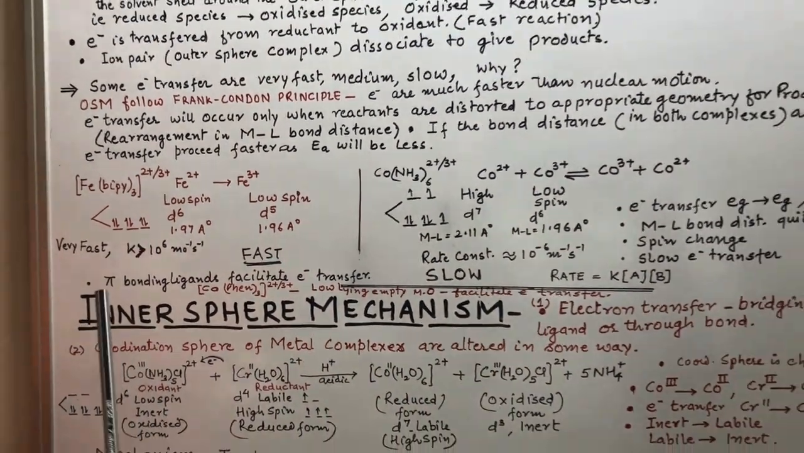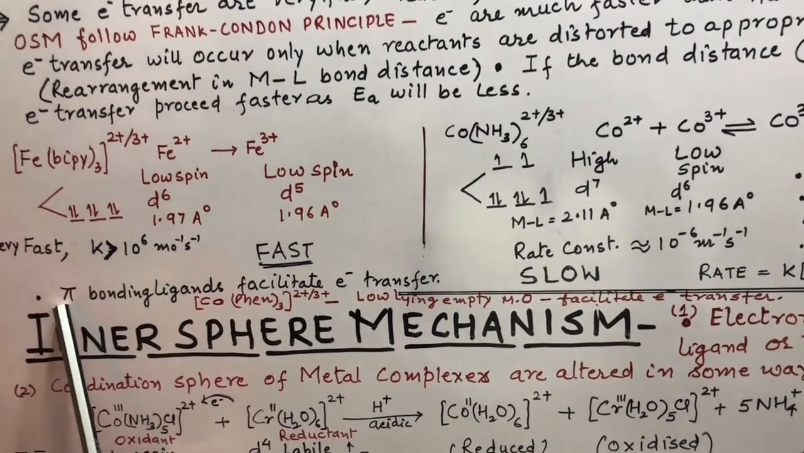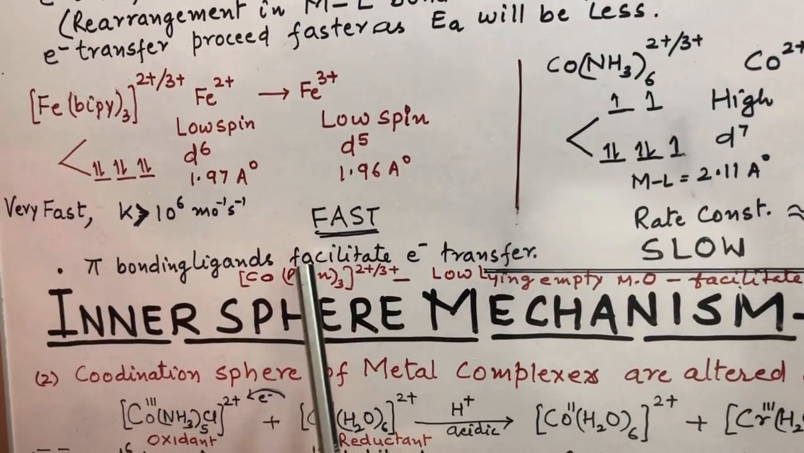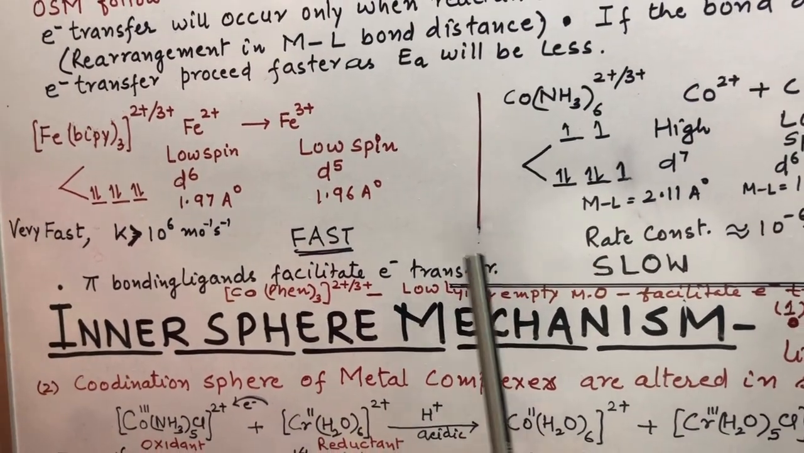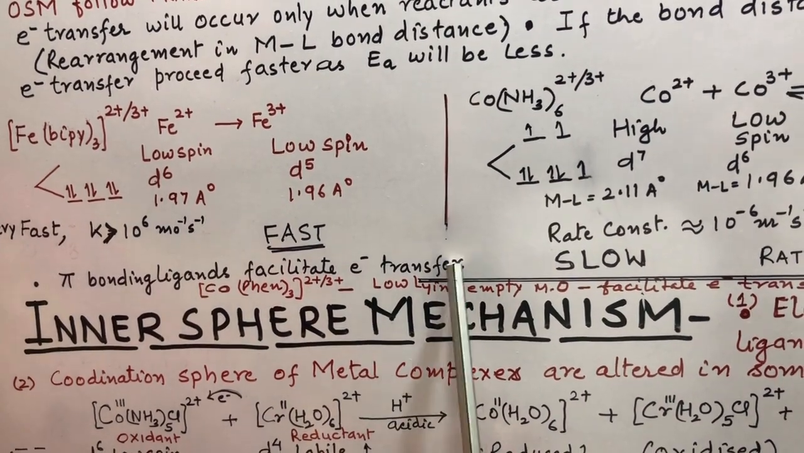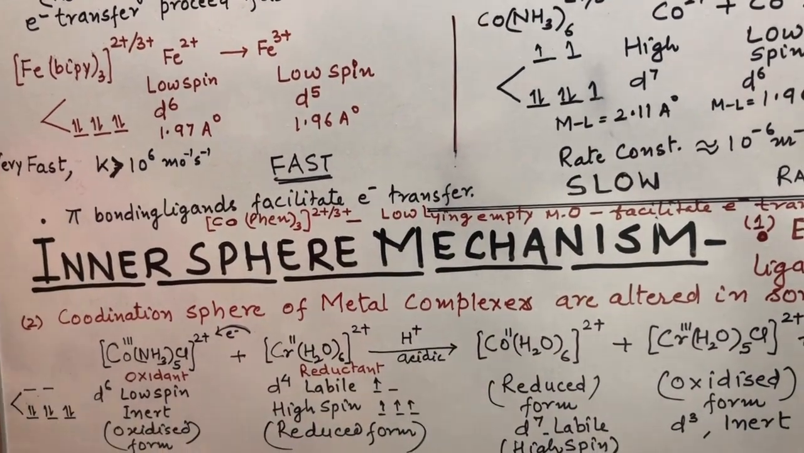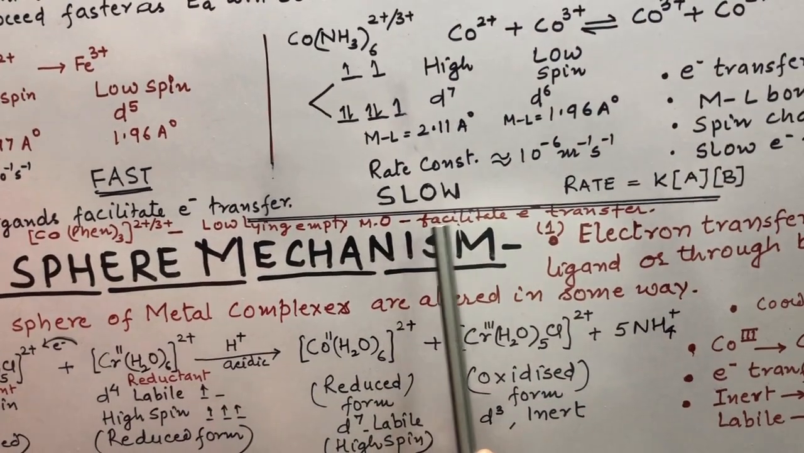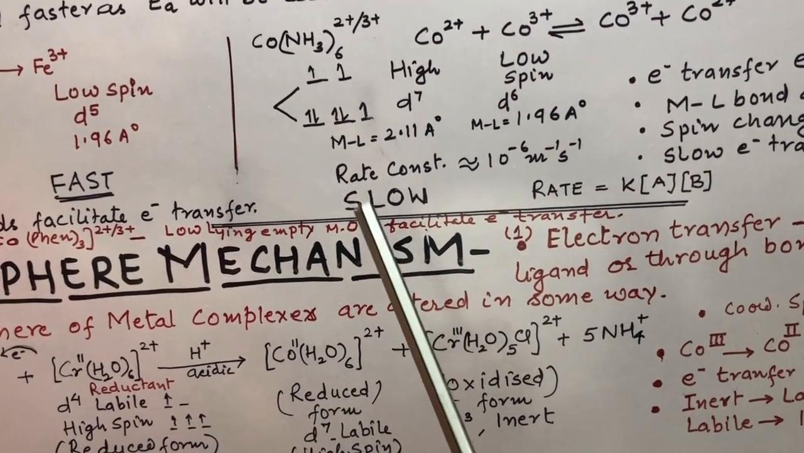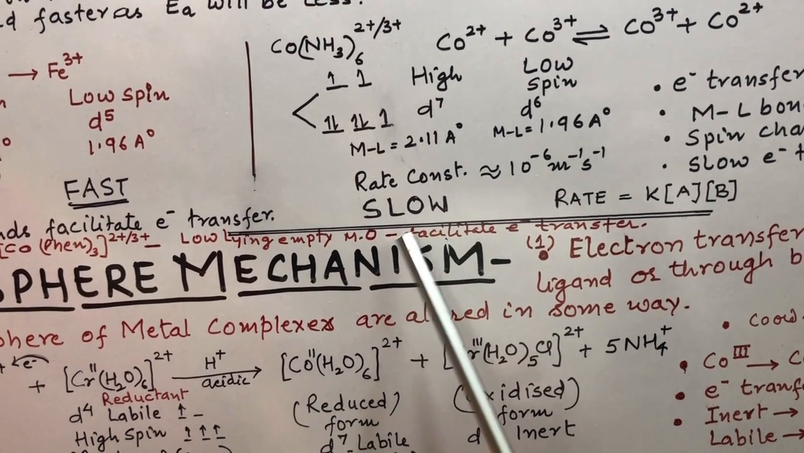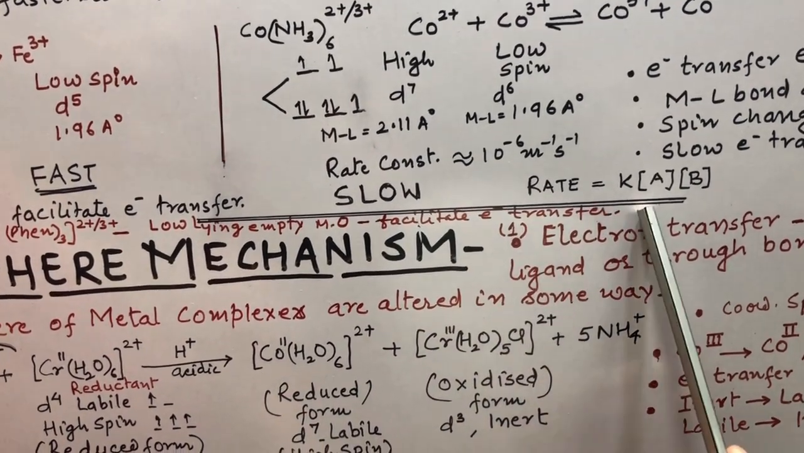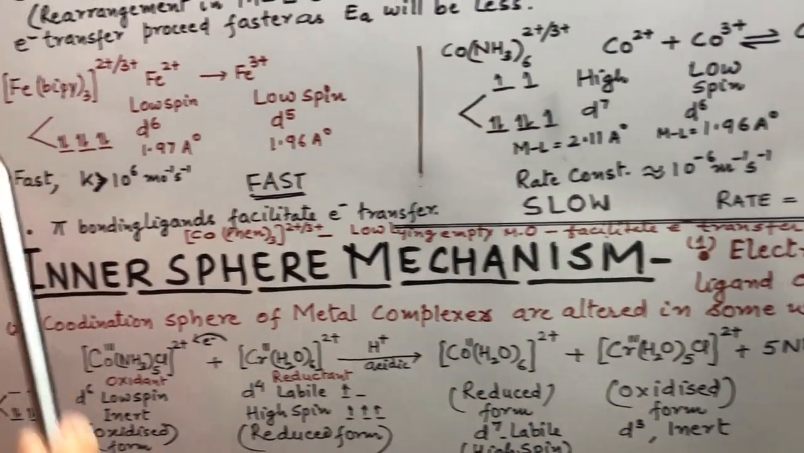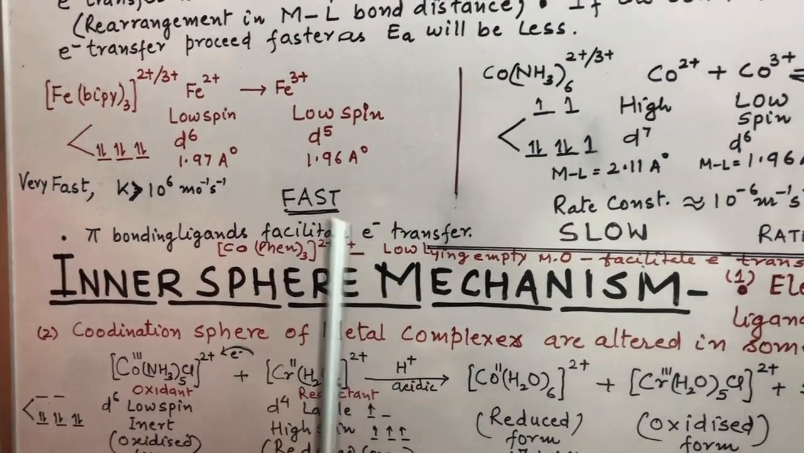Now, one more thing is there, if the ligand is a pi bonding ligand, it makes electron transfer easy. Why do they facilitate electron transfer? Because they have low lying empty molecular orbitals which act as electron acceptors, which make electron transfer easy. In those cases also this electron transfer reaction becomes fast.